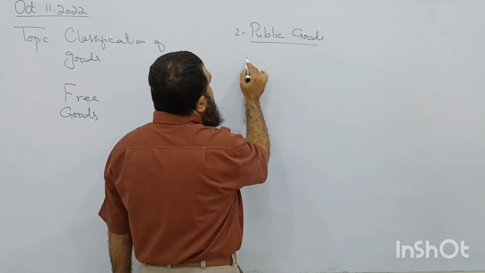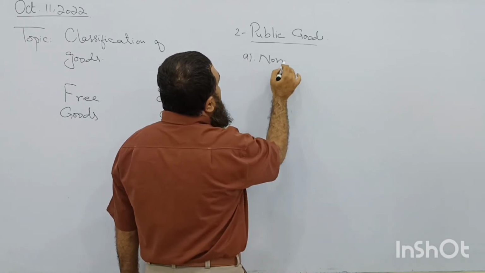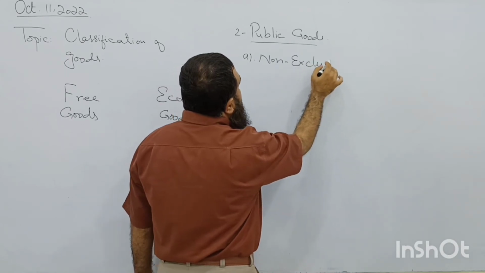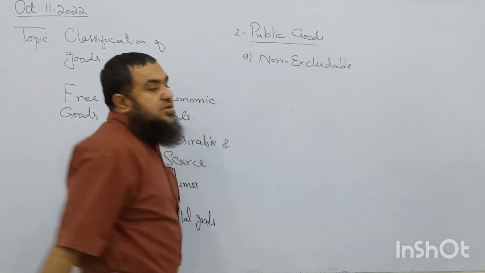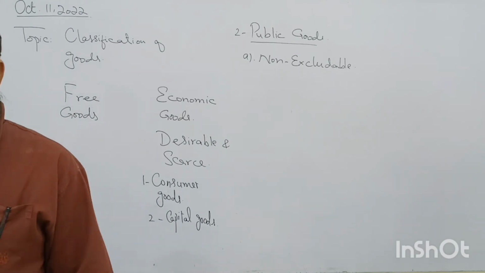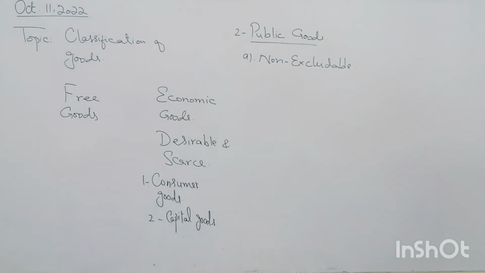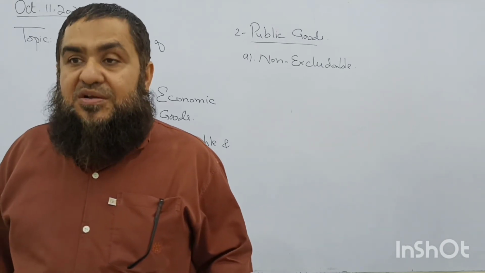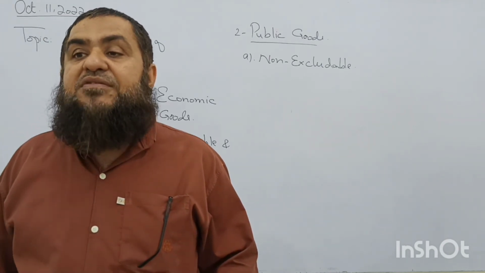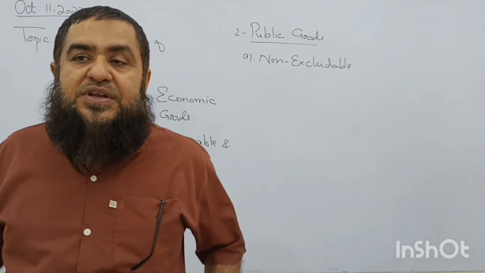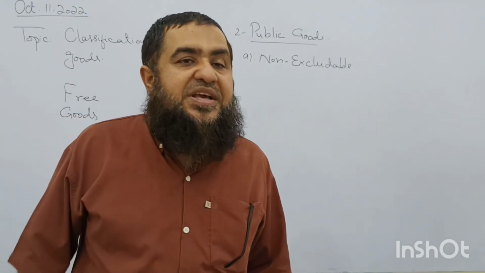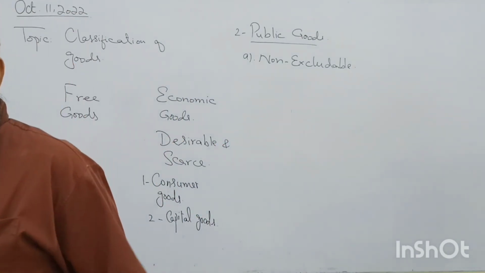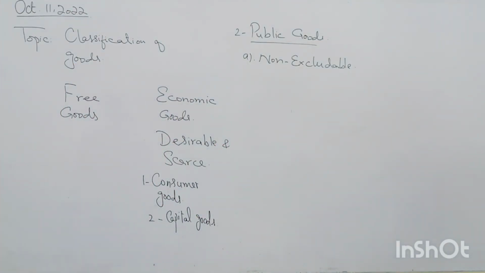They have two characteristics. One is that they are non-excludable. That means no one can be excluded from the use of these goods, like defense provided to each and everyone living in this country. Can we exclude anyone? Those who are living in the remote areas, will they not be provided the defense of the country? Not at all. There is no excludability of public goods, or this park is available only for this number of people. If excludability is there, that is not a pure public good. Clear? So public goods are those which are non-excludable.